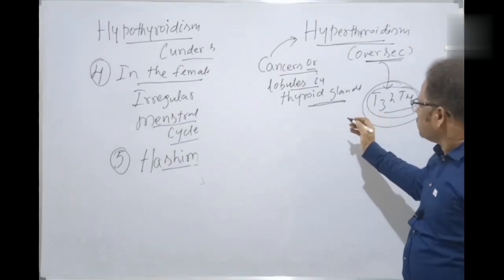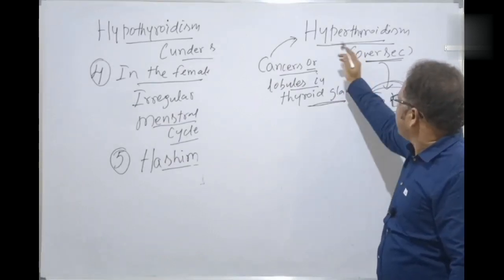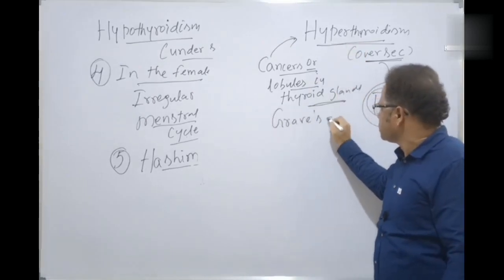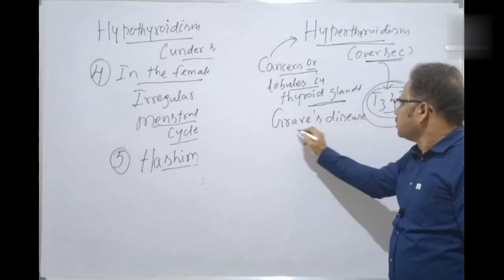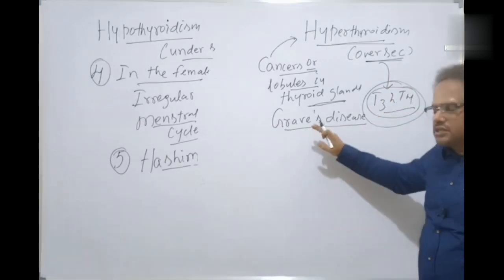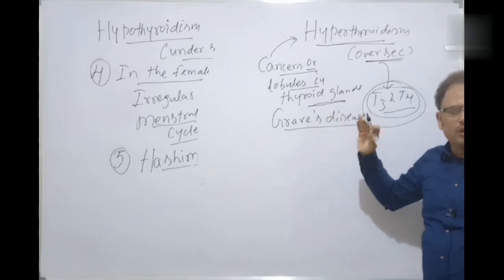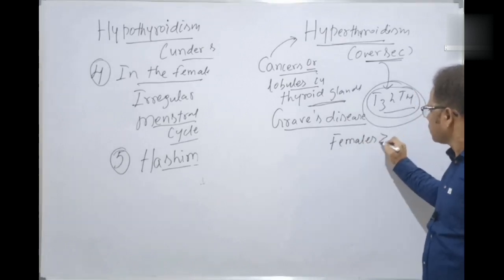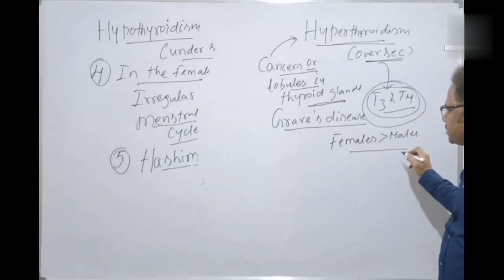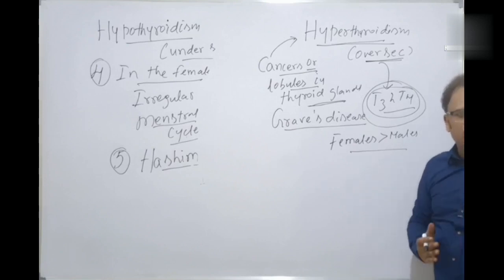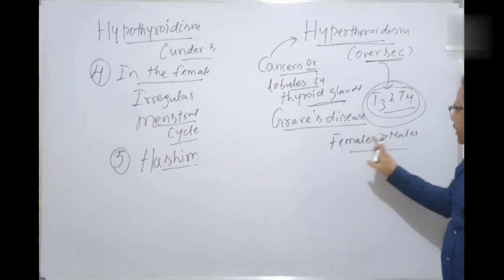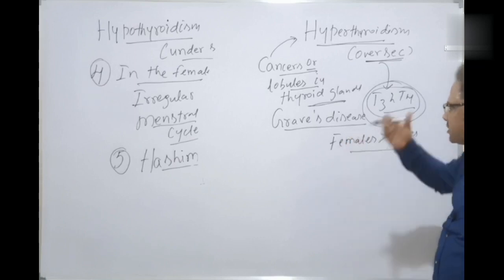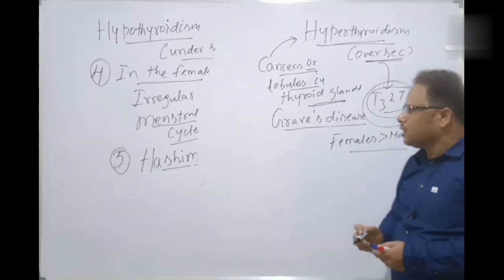Okay, students. One of the serious manifestations of hyperthyroidism is called Graves' disease. Graves' disease is seen in middle-aged people, generally after 40 years, but more common in females than males, about 5 times more in females than males. Now, what are the symptoms of Graves' disease? How does this happen? Let's discuss now.